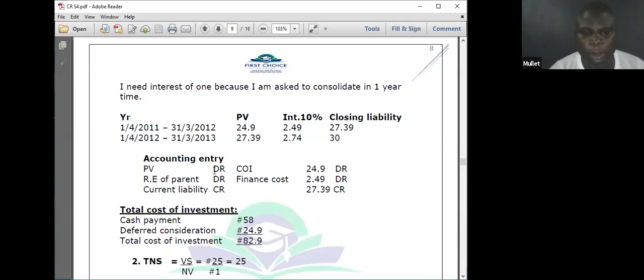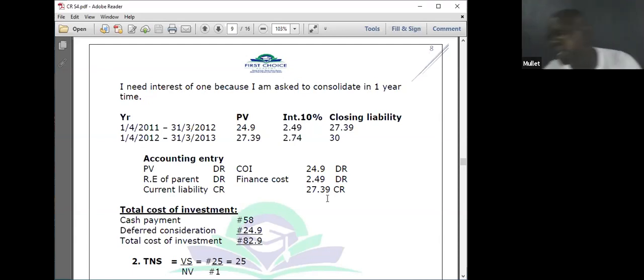Accounting entry now. The accounting entry is this: present value, debit cost of investment, 24.9. Can you see, for the deferred consideration, 24.9. For the cash payment, 58. Finance cost, 2.49, debited to who? The return of the parent. And current liability, credited, 27.3. Immediately I will say it has not been recorded, so I will help you to record everything. Total cost of investment now, cash payment of 58 plus the deferred consideration, gives me 82.9.